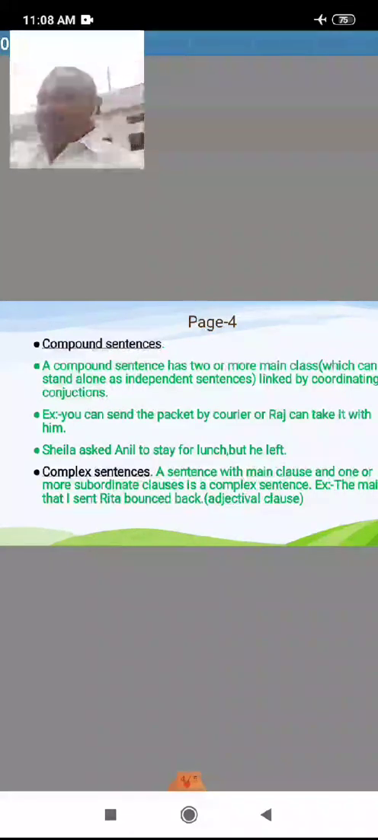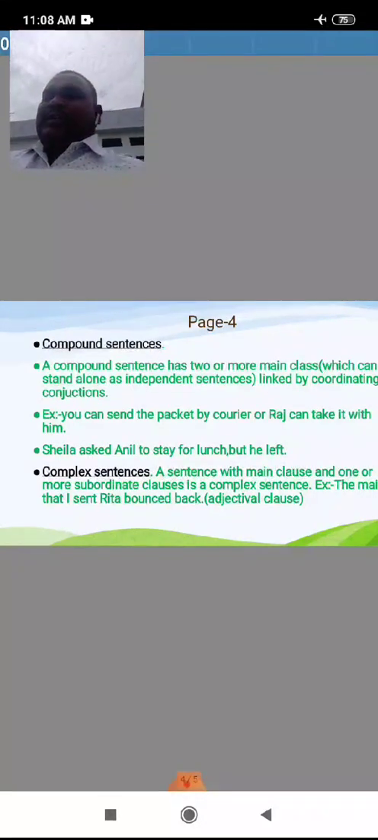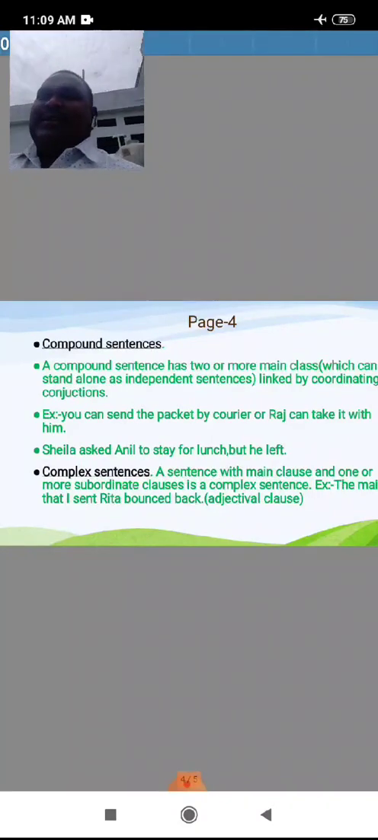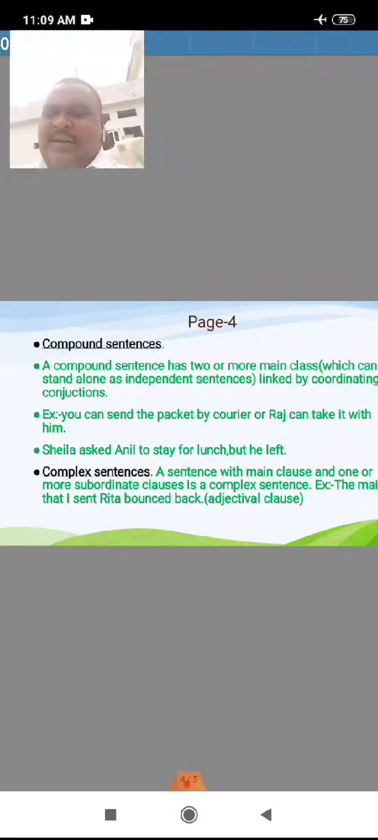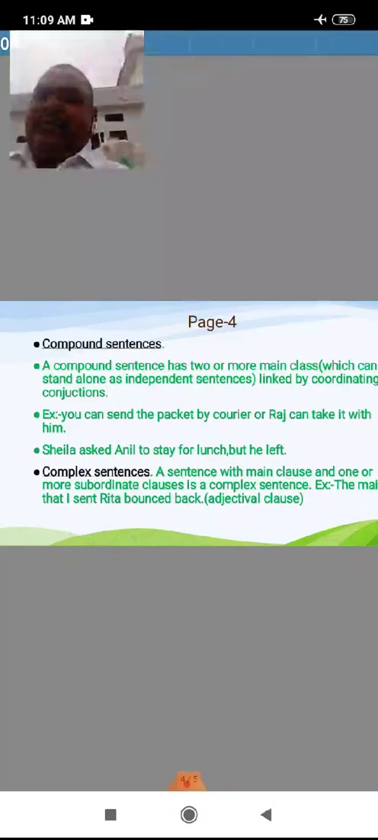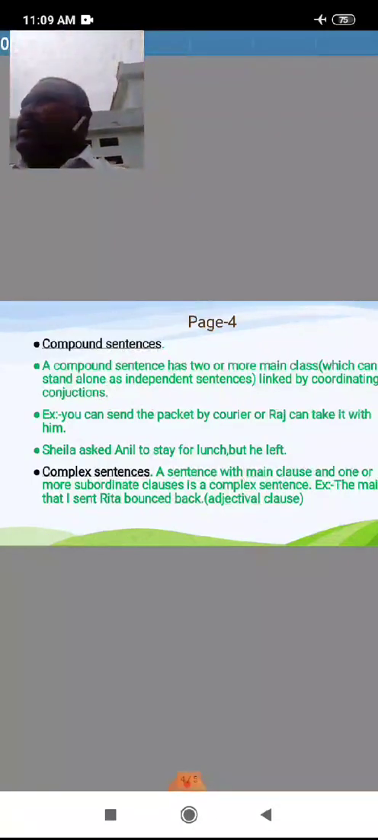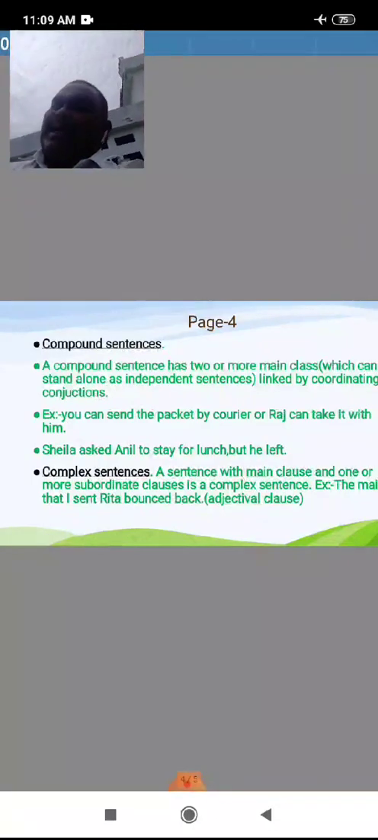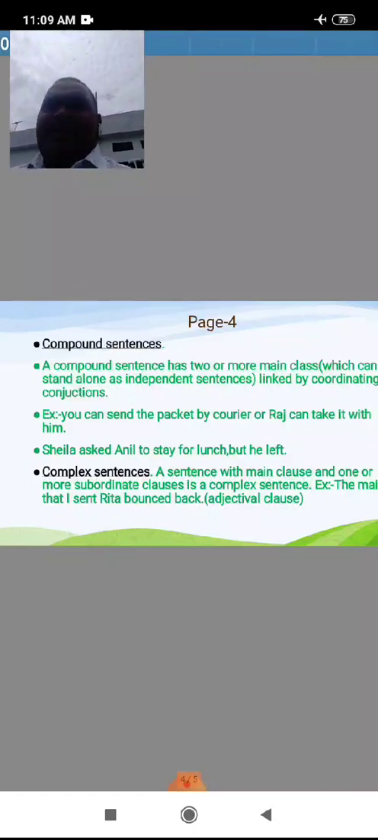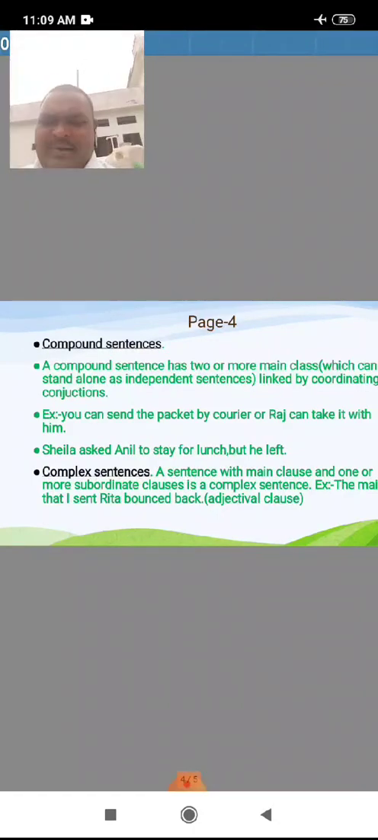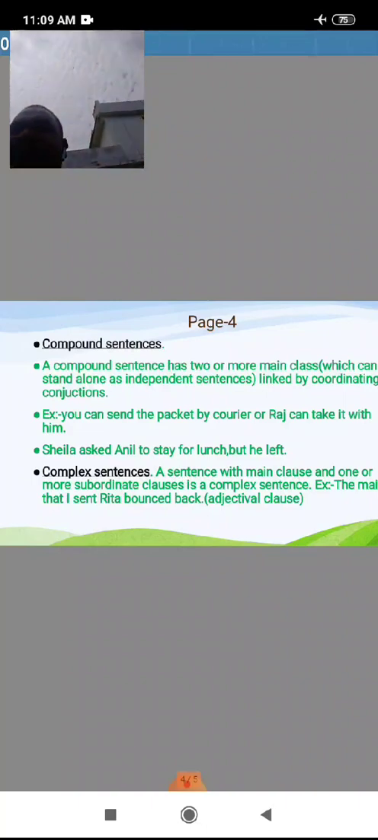Subordinate and main clause. Note that, okay, it was raining. One more example. It was raining. We went shopping. It was raining. We went to shopping.